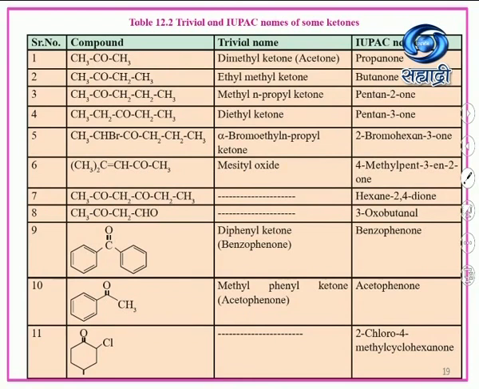So two phenyl rings are there. This is diphenyl ketone, that is benzophenone. So here a phenyl ring and a methyl group are attached. So methyl phenyl ketone, that is acetophenone, and IUPAC name is also acetophenone.